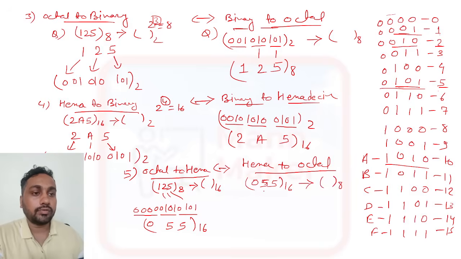Okay, so 055, same thing, you have to make 4 bits and represent all of this. So the 4 bits are 0101 0101, and this one is 0000.